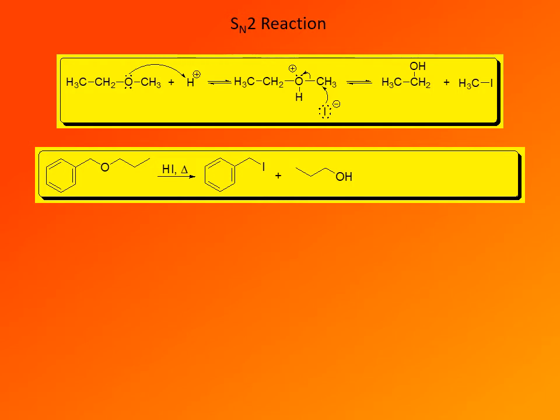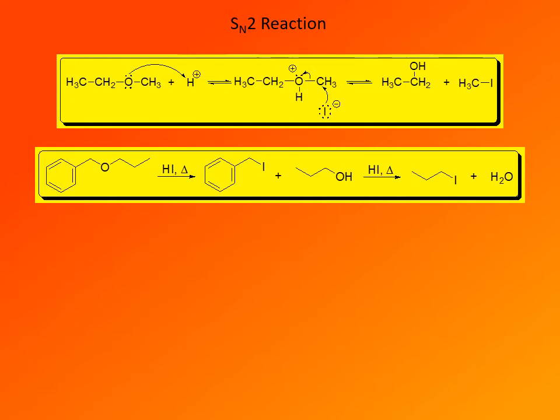In this case, benzyl iodide is formed because those compounds, remember benzylic and allylic compounds, react at a very fast rate in SN2 reactions. That's because of the stabilization of the neighboring transition state by the pi system. We have covered that in chapter 12 when we covered SN2 reactions.